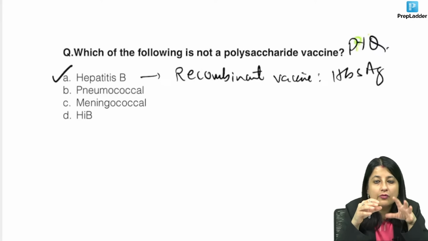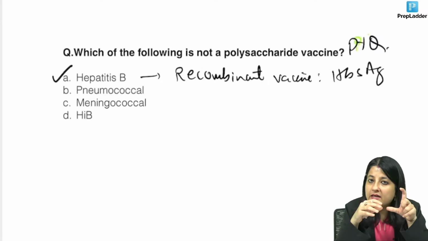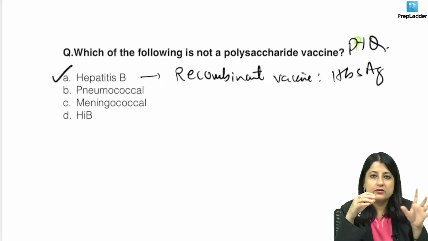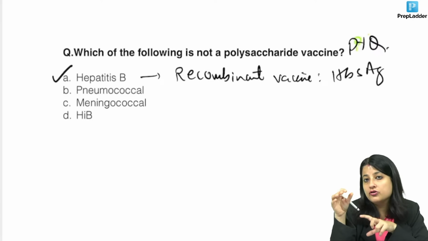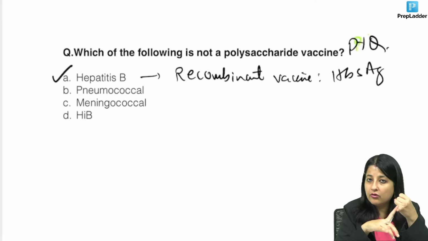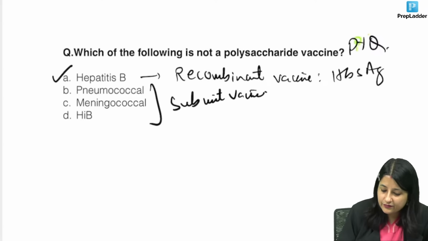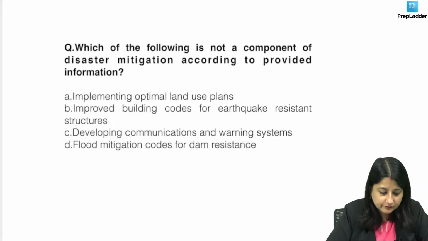In subunit you have using toxoids, okay, TTs and TDs, but you also had using the protein part of the cell wall, so pertussis, influenza, polysaccharide and conjugate, that was meningococcal, pneumococcals and HIVs. Okay, so these are all examples of subunit vaccine. Do go through the classification of vaccines during the last couple of days.